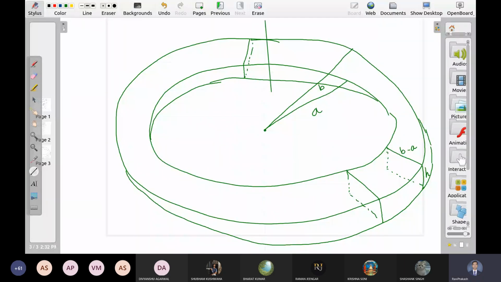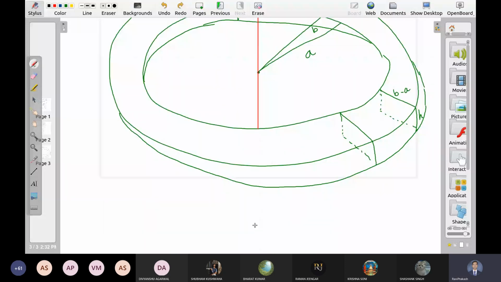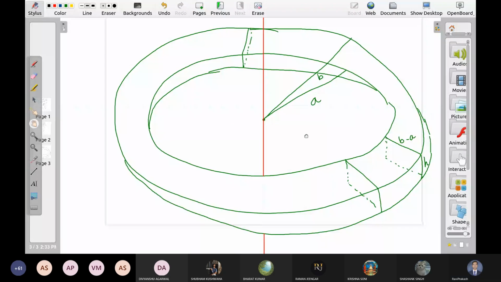Let me show you. This line passing like this. So a vertical line or a vertical wire which is perpendicular to the plane of the toroid passing through its center.